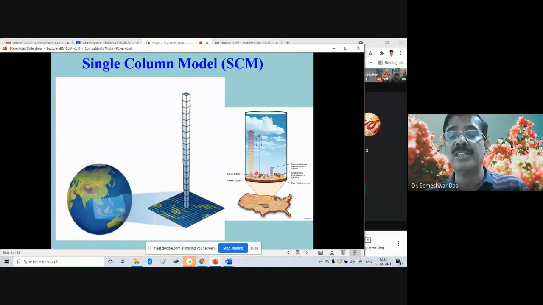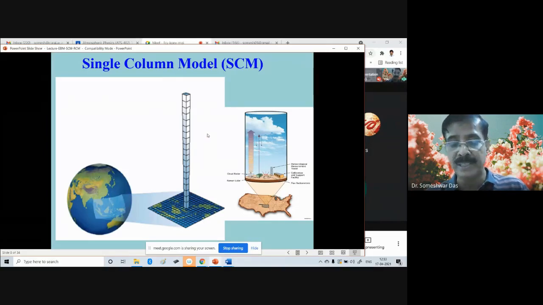We have different instrumentations at the Earth surface, and many other instruments like LiDAR and so on. So we have all these instrumentations at the surface which we can use to measure the different properties in this single column of the atmosphere.